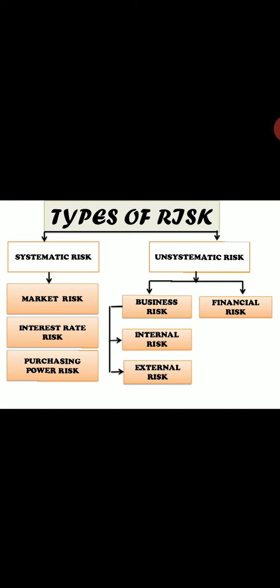So that's how things work under systematic risk, which is caused by macroeconomic, that is external, factors within an economy, and is beyond the control of investors, companies, or financial institutions that have made the investment. This risk causes fluctuation, that is volatility, in the returns earned from risky investments. So this is all about one of the major types of risk, that is, systematic risk.